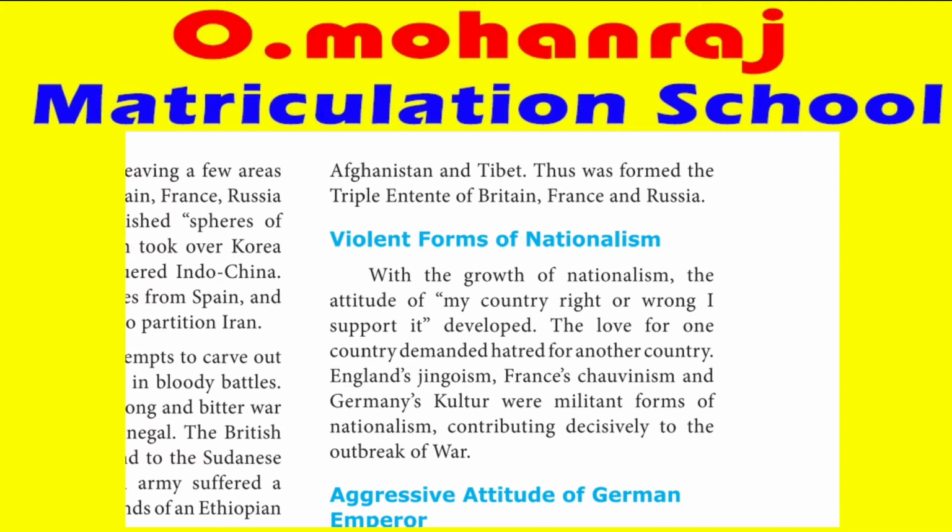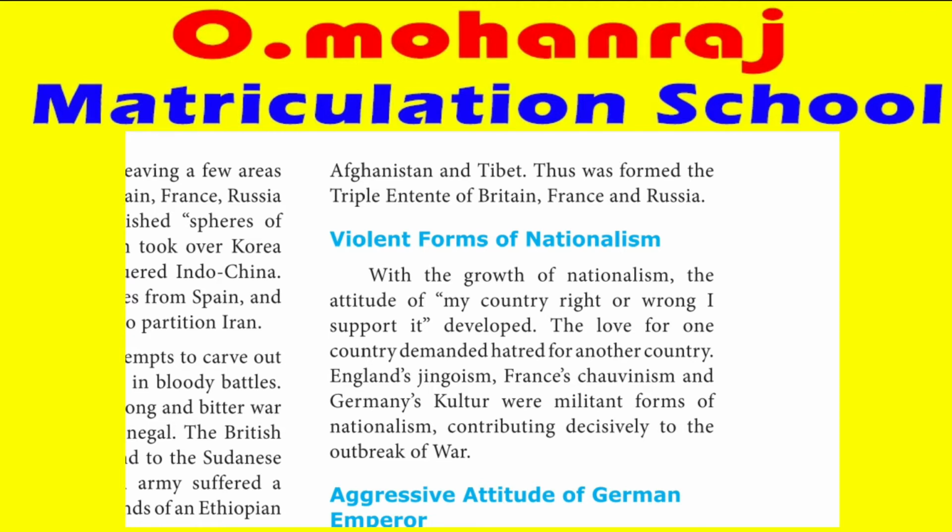This resulted in the Entente Cordiale, a treaty. In return for letting the French have a free hand in Morocco, France agreed to recognize the British occupation in Egypt. So Morocco is for France and Egypt is for Britain.